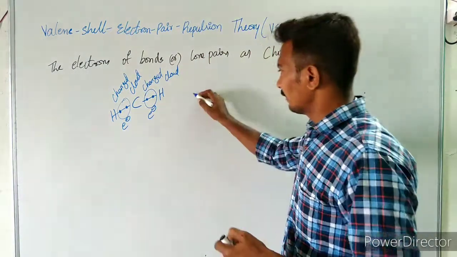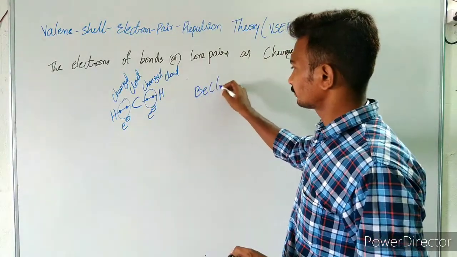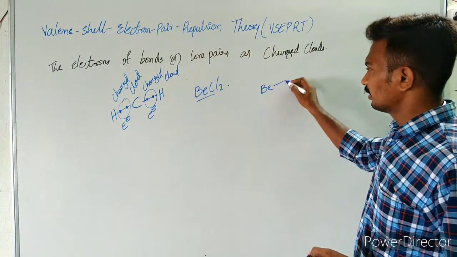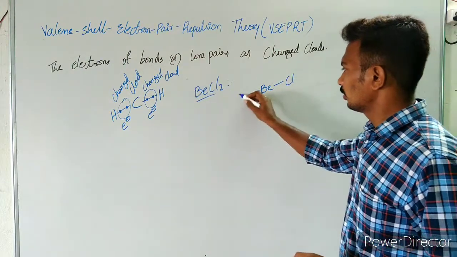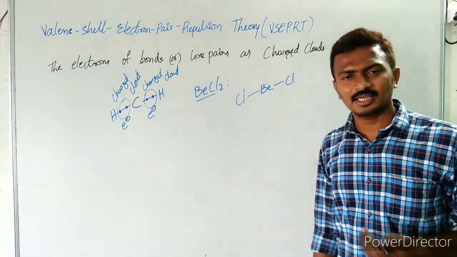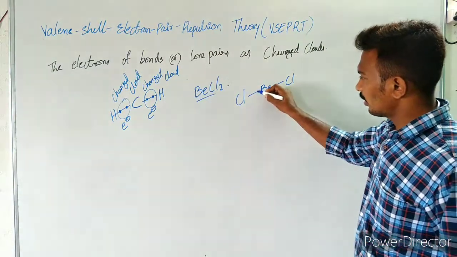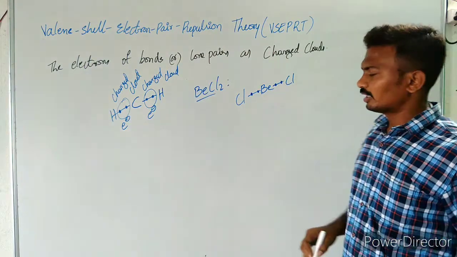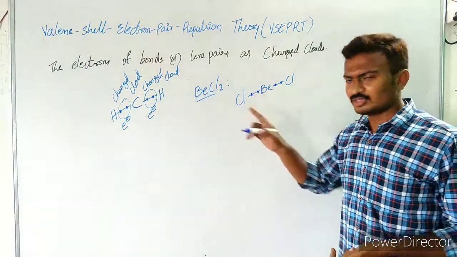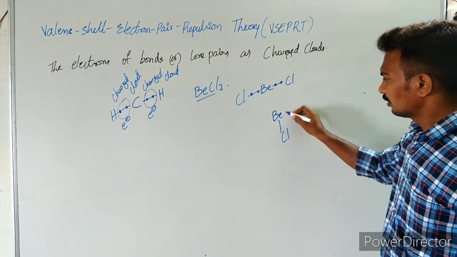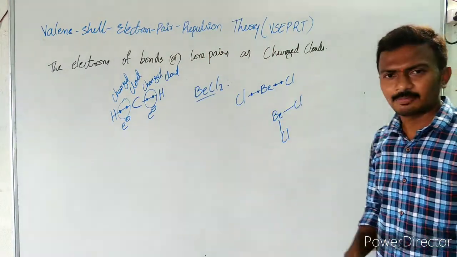So if you take beryllium chloride, around it there are two bonds, and the reason they have 180 degrees is this. Assume that the same beryllium chloride has a smaller bond angle.